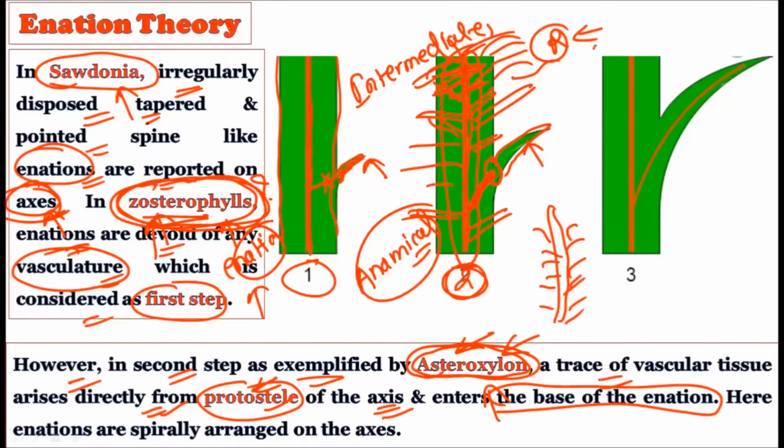In the first step, we have the spine-like outgrowth, which is called enation, but they do not have any vascularity. In the second step, as in Asteroxylon, we find the trace of the vascular tissue arising directly from the central protostele and going to the base of the enations. And in the first step, we do not find any particular arrangement of the enations on the axis, but in the second step, we find a definite arrangement in a spiral way.